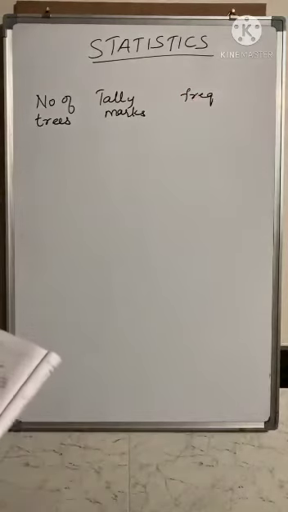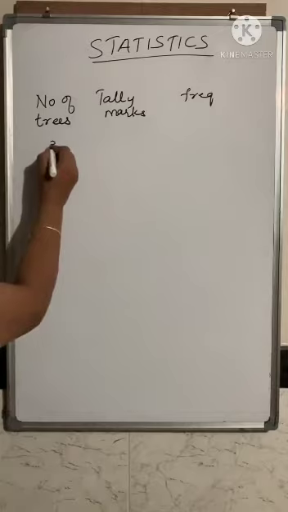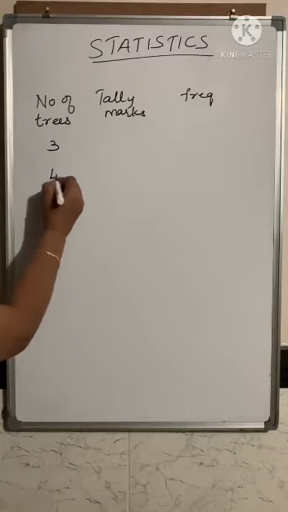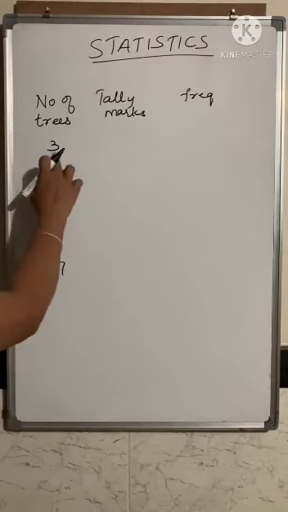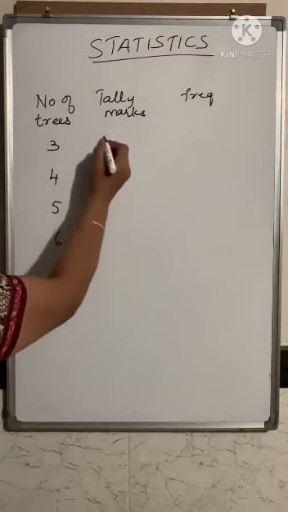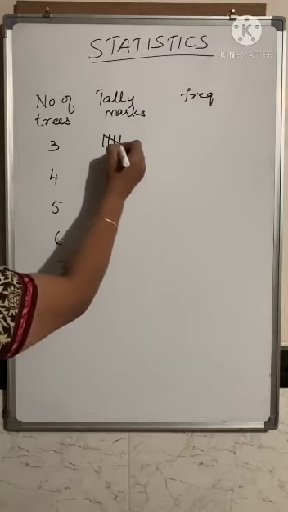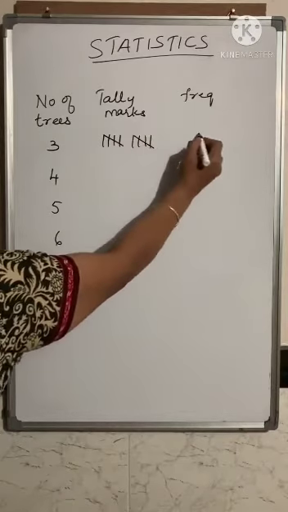To write the number of trees, you see what all numbers you have got in the given problem. So you have got numbers 3, 4, 5, 6. All these numbers you have got in the given problem. So those numbers we'll write down: 3, 4, 5, 6, 7. And we have to count how many trees are there in the given set of numbers. So you have got 10 trees. So you put the 10 tally marks. 5 plus 5, that is equal to 10.